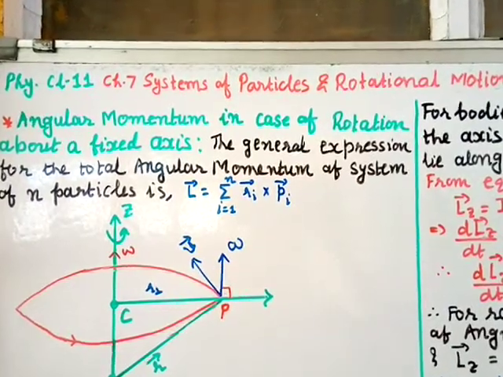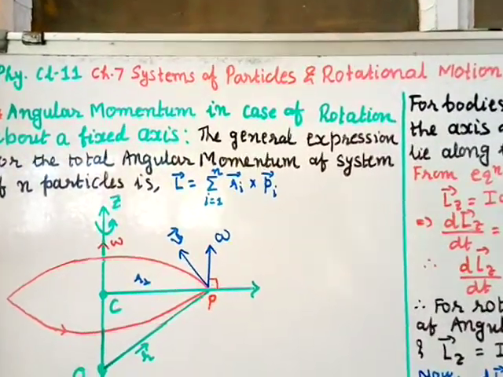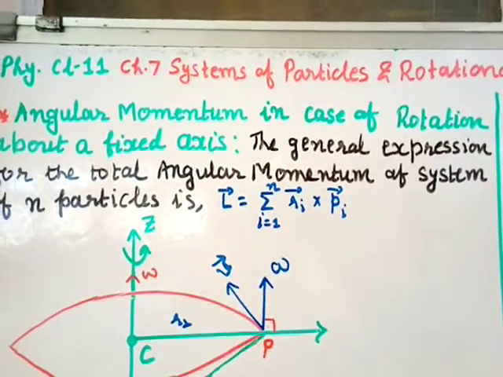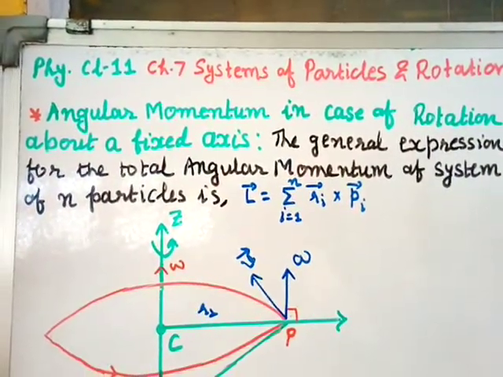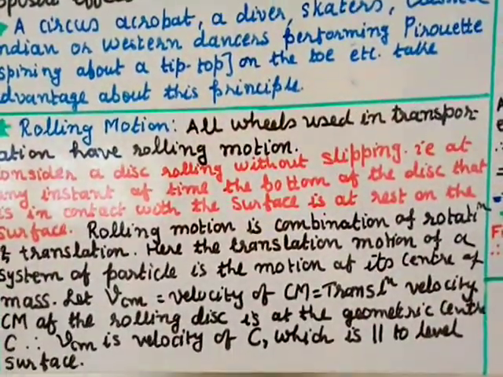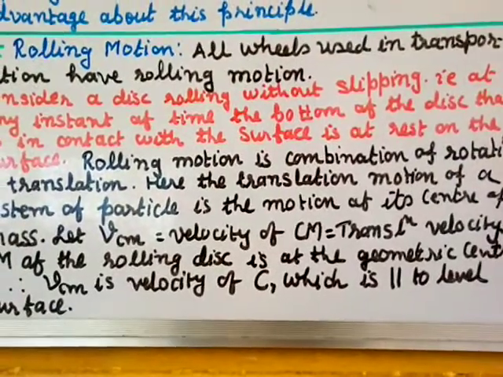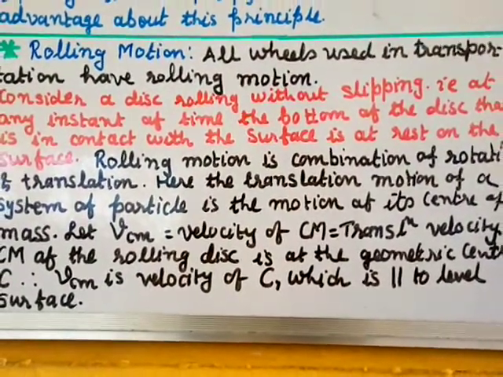Physics class 11 chapter 7, systems of particles and rotational motion. In the last class we have studied angular momentum in case of rotation about a fixed axis. Today we shall study rolling motion. Rolling motion is very much part of our daily life.